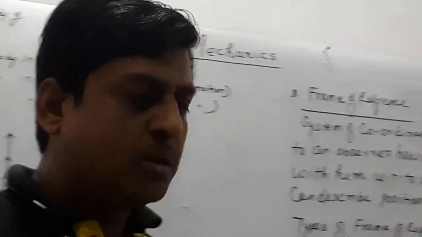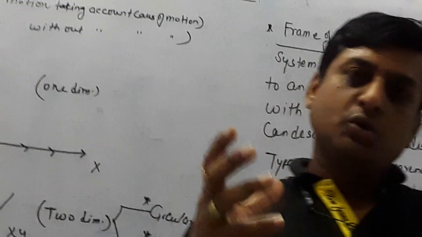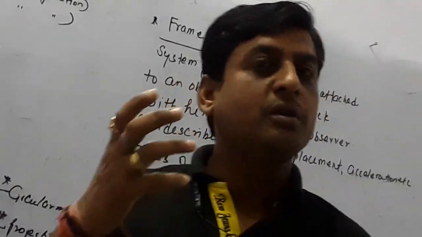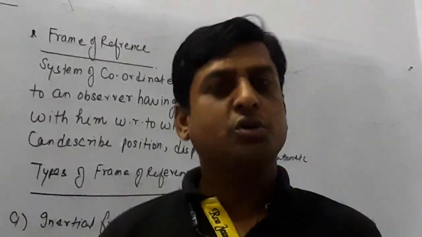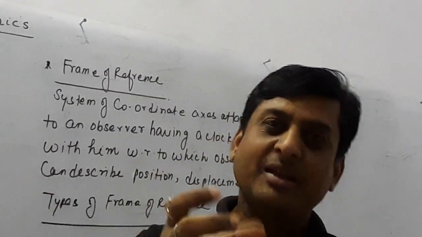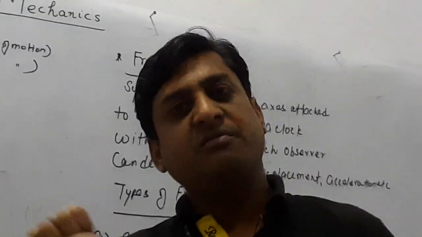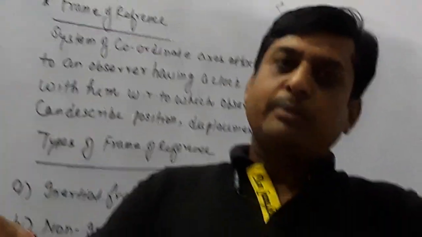Now my dear students, if we want to observe the motion of any body, then what should we do? First of all, to observe the motion of a body, we should have a reference point. Now the question is, what is a reference point? A reference point is that point from where we are going to observe the motion of the body.